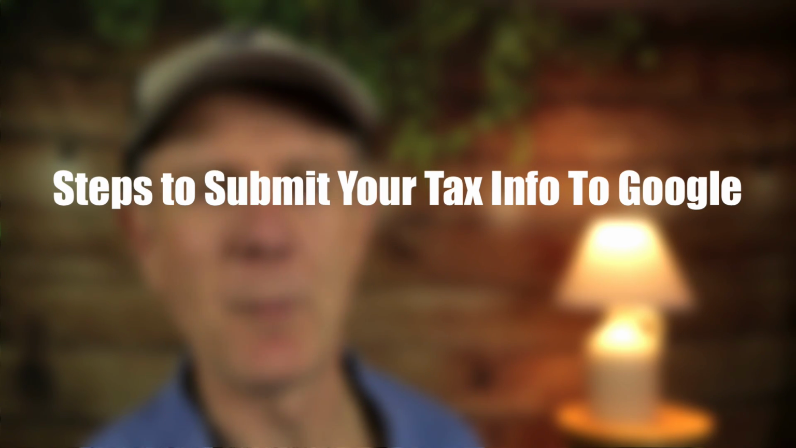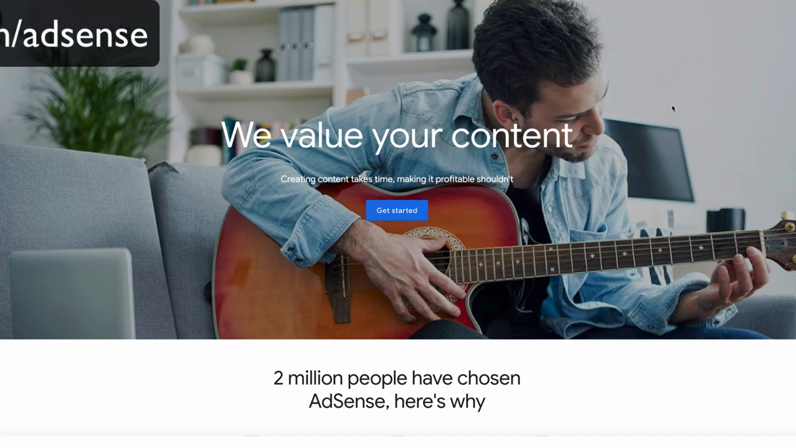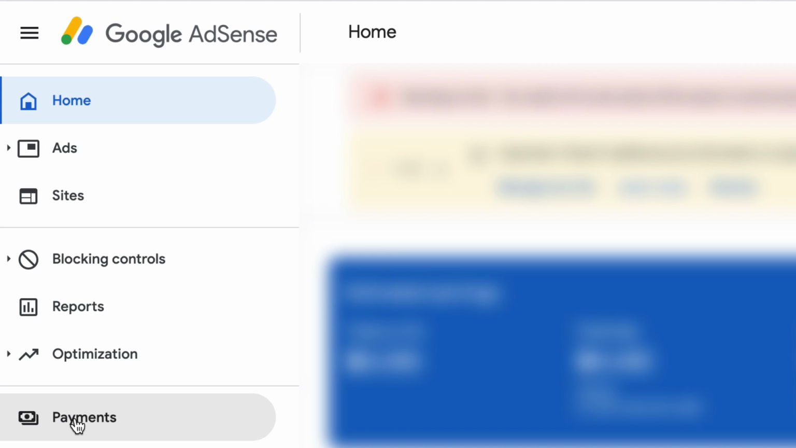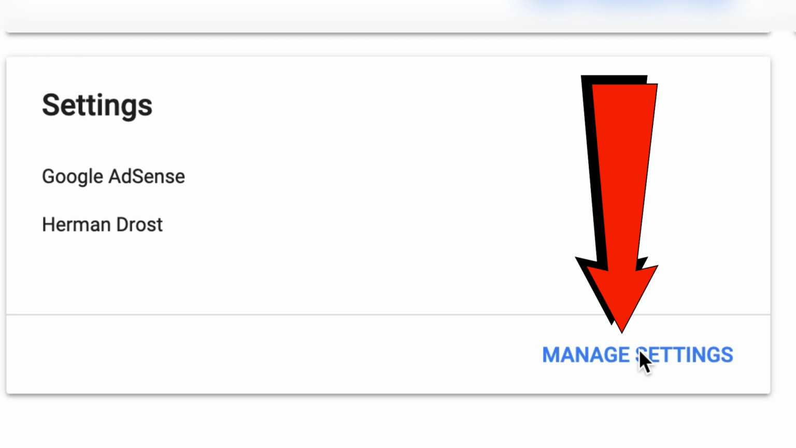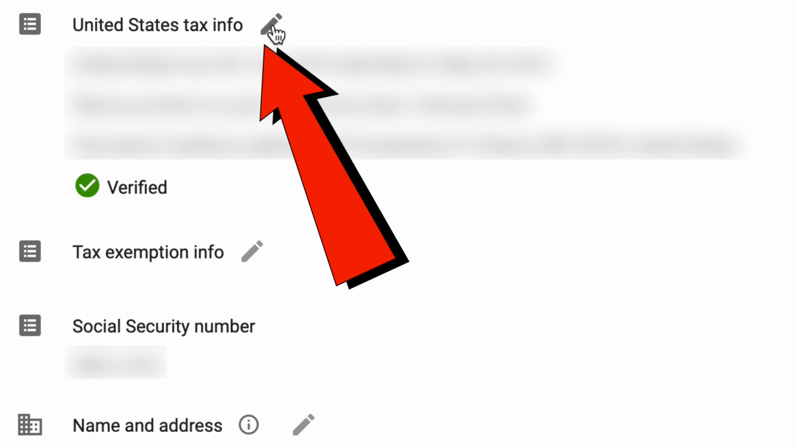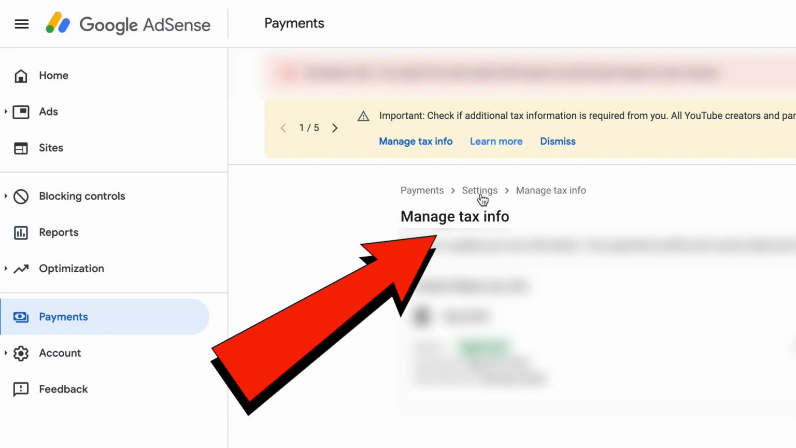Here are the steps to submit your tax info to Google. Go to your Google AdSense account at google.com/AdSense. Click on Sign In. Click on Payments. Click on Manage Settings. Scroll down to Payments Profile. Click the pencil icon that says United States Tax Info. Click Manage Tax Info. I've already submitted my tax information, but you'll find a guide that will help you to select the appropriate form for your tax situation.